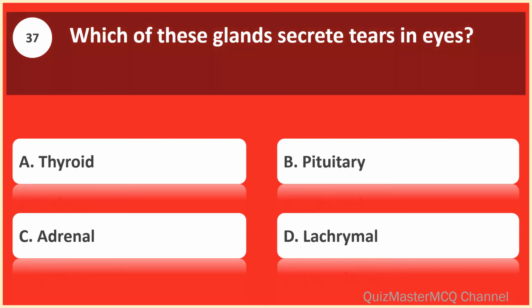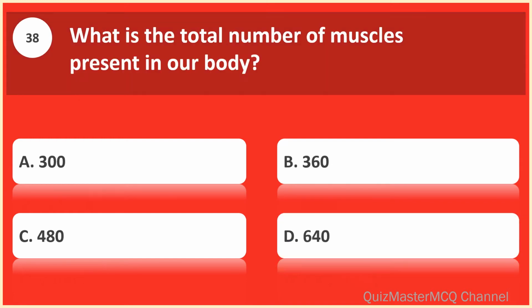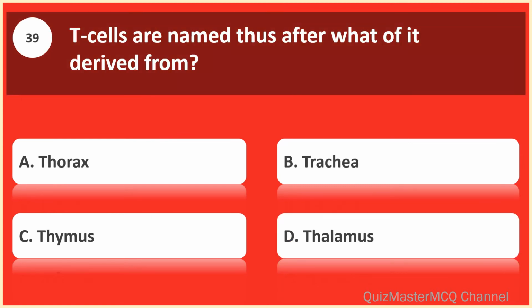Which of these glands secrete tears in eyes? Lacrimal. What is the total number of muscles present in our body? 640. T cells are named thus after what of it derived from? Thymus.